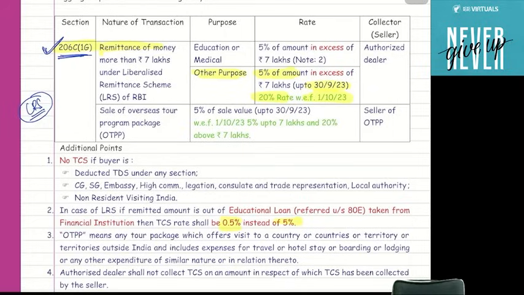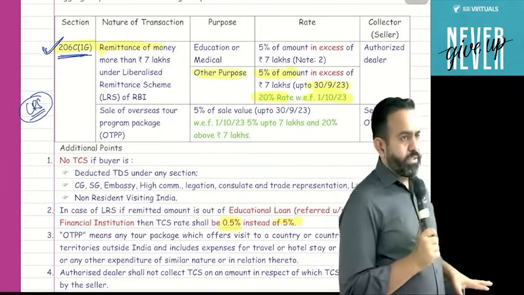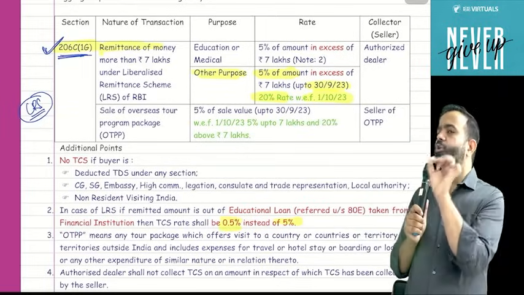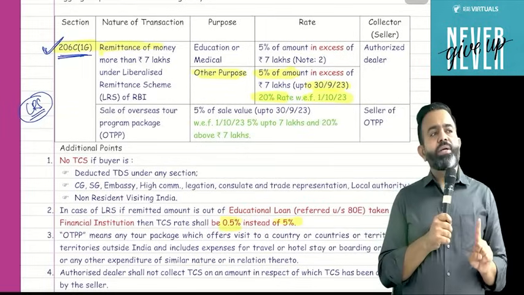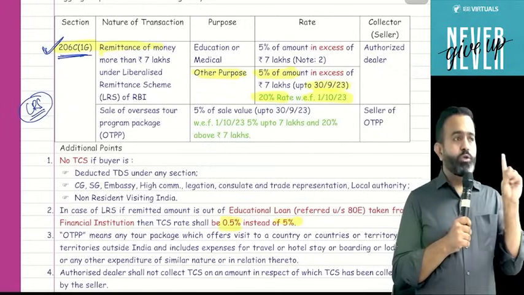But if money is sent for any other purpose, like buying property outside India, or purchasing the shares of a foreign company and all, then guys, the 5% rate was in excess of the 7 lakh up to 30th September. But from 1st October, that rate is changed to 20%. So now the rate is 20% on or after 1st October 2023. Earlier that rate was 5%. You have to remember the date also, because the examiner will ask you the question.